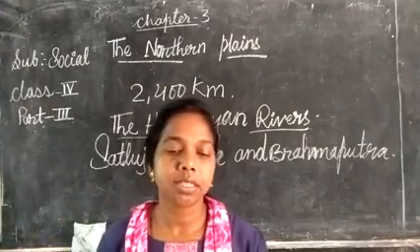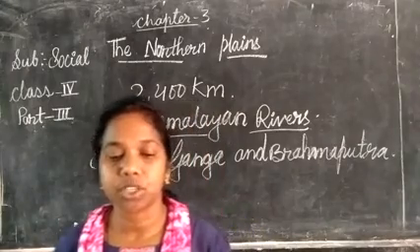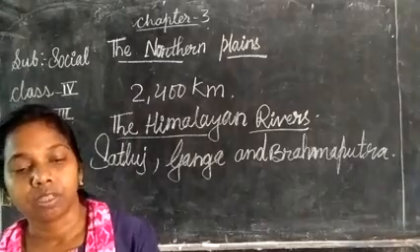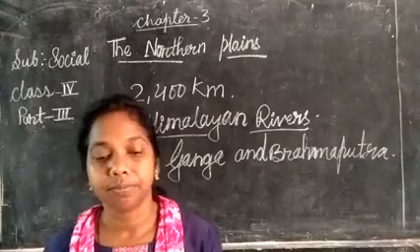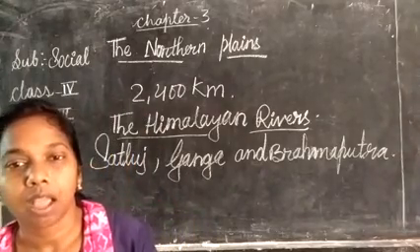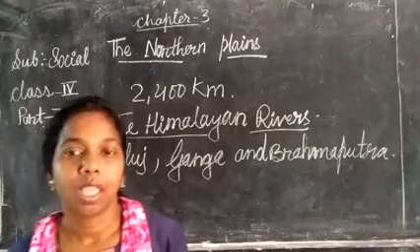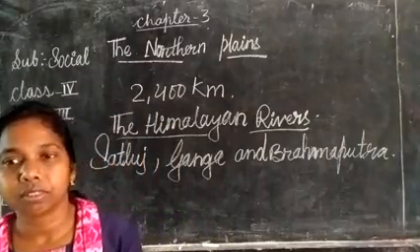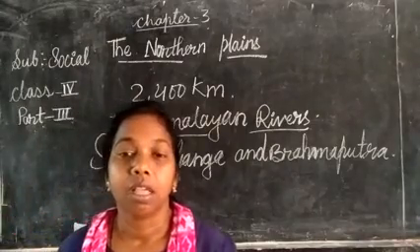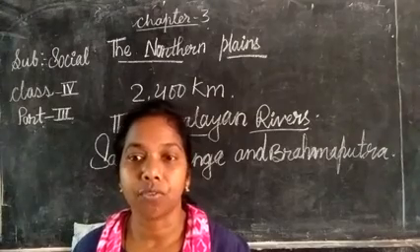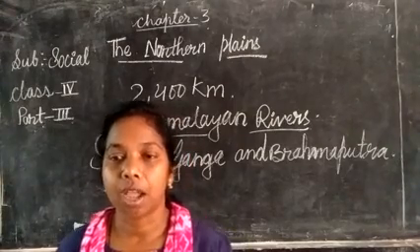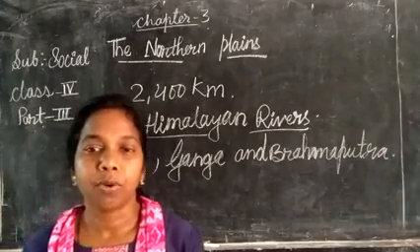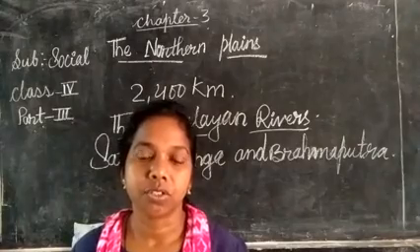The Ganga basin is the most densely populated part of India. Millions of people have settled here. Many cities have developed along the banks of the rivers of the Ganga basin. Some of these cities are very ancient and have religious importance, and many are important industrial centers.